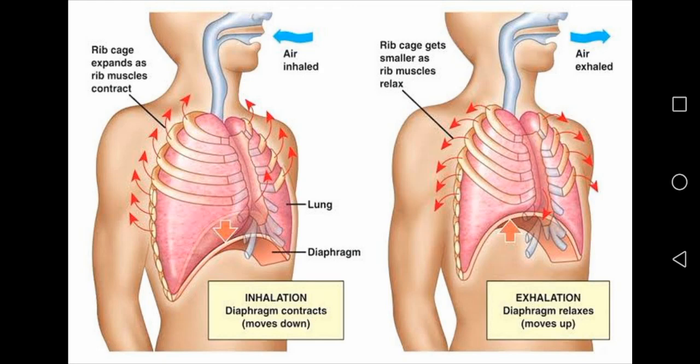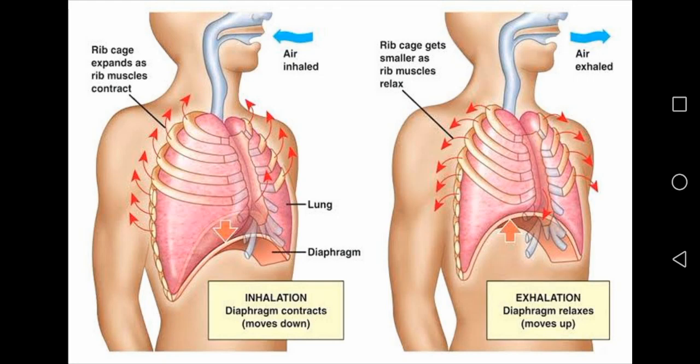Breathing is the process by which animals take in and give out air. What do human beings do? We take in oxygen and we breathe out carbon dioxide. The air they breathe in supplies oxygen to their bodies. So the air we are breathing in supplies oxygen to our body. Clear? Air is entering through the nostril.